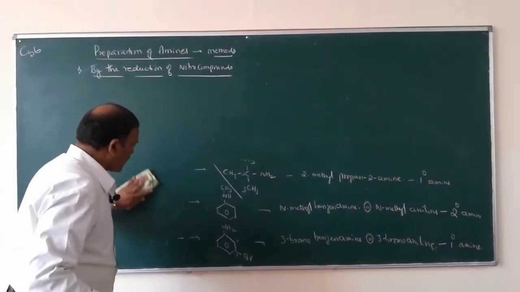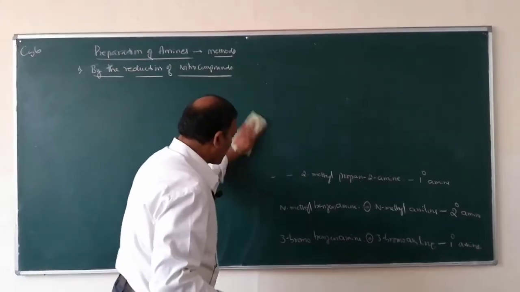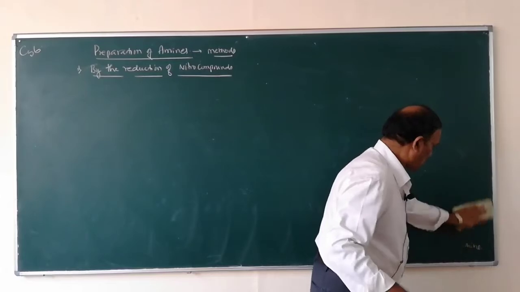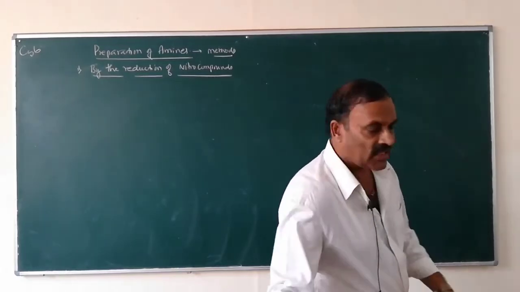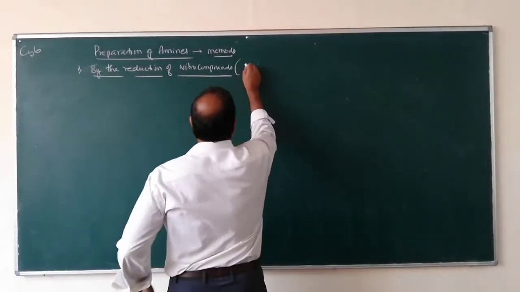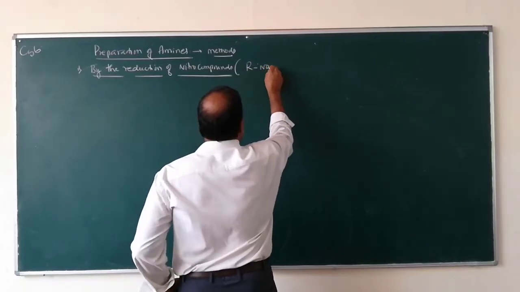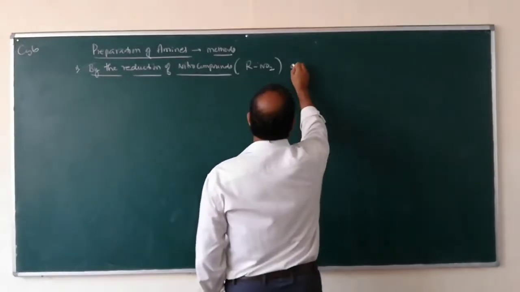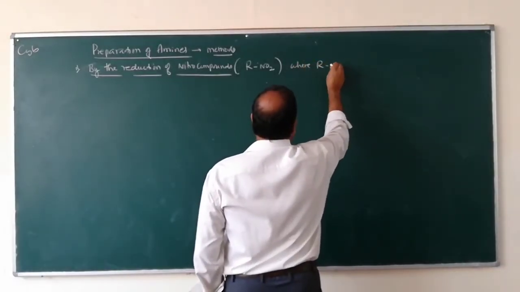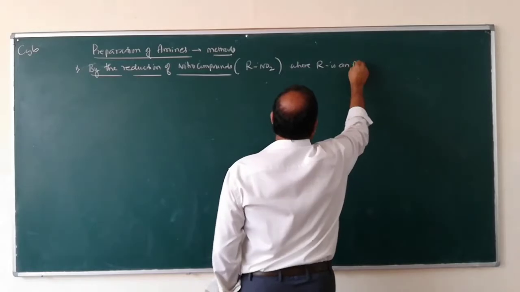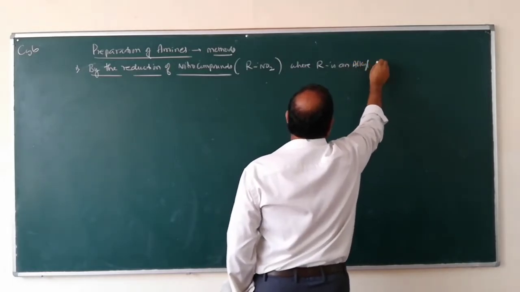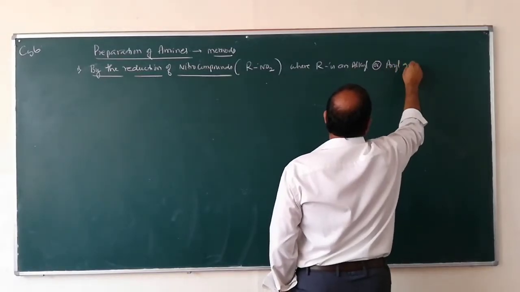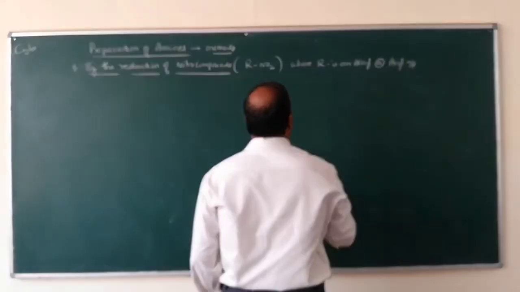So what are nitro compounds? They are represented by the general formula RNO2, where R is an alkyl or aryl group.